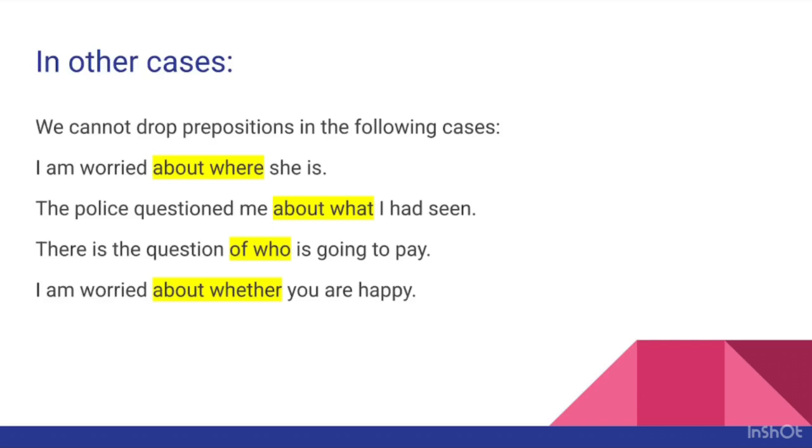I'm worried about where she is. If I say I am worried where she is, then the sentence would be wrong. The police questioned me about what I had seen. There is the question of who is going to pay. I am worried about whether you are happy.